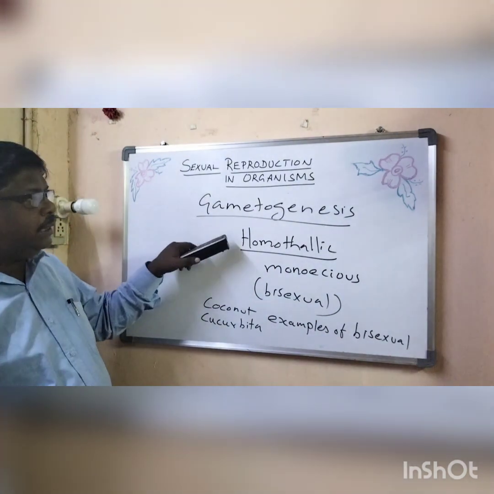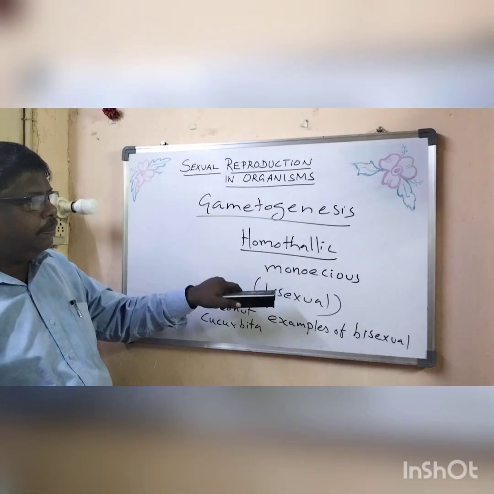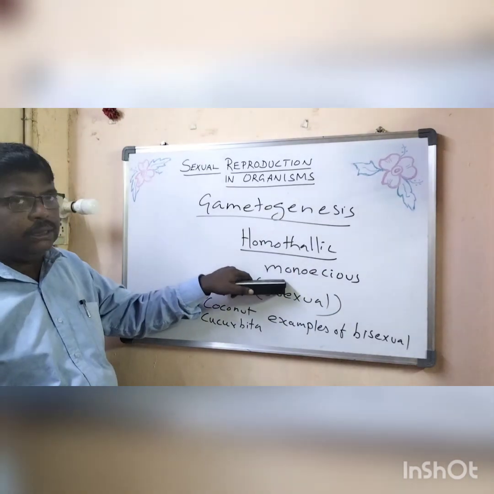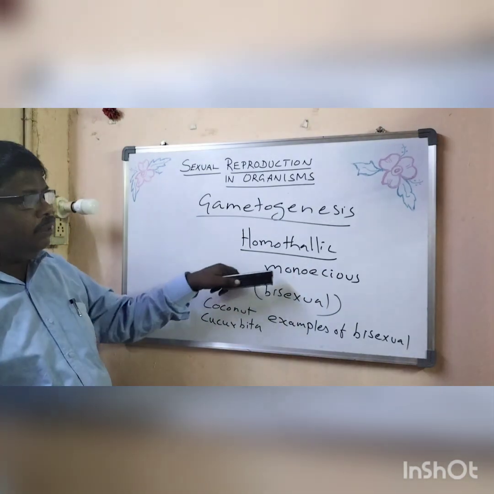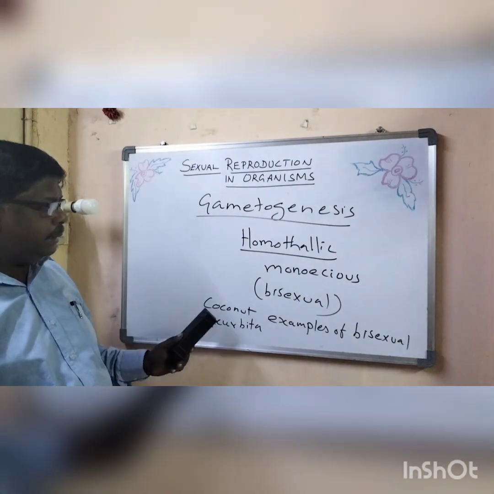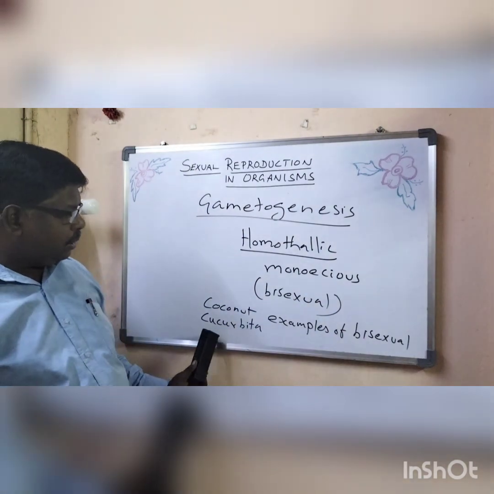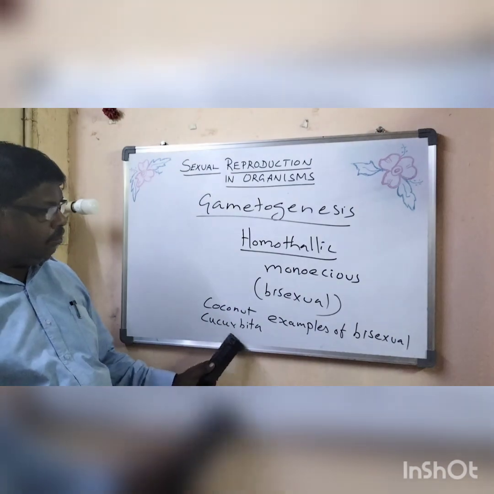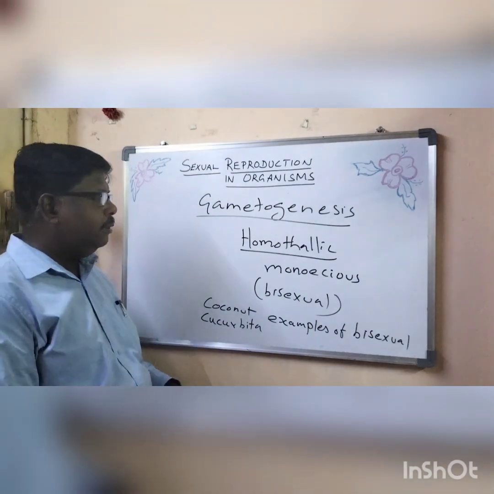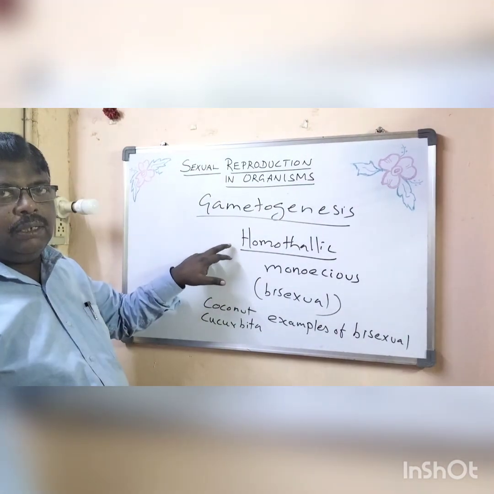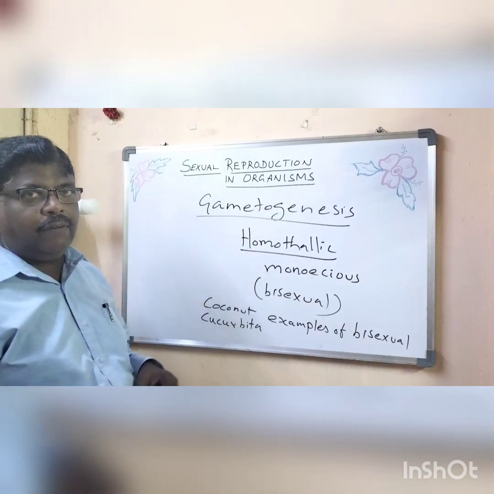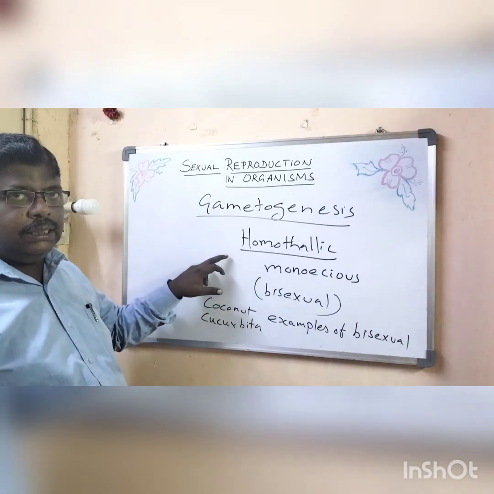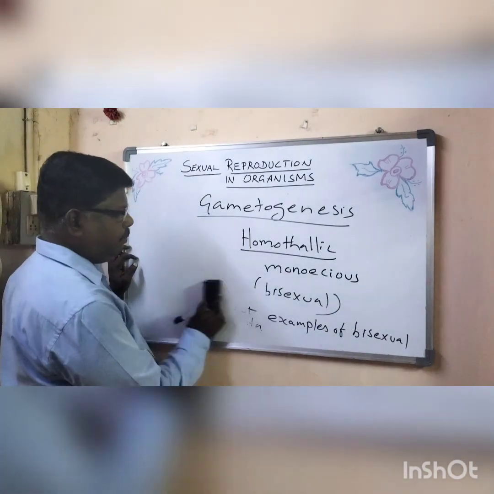So homothallic, the same thallus, both sex organs are present. Monoecious, again, mono means single. In a single plant or single organism, both the sex organs are present. Examples for bisexual organisms are coconut and cucurbita. However, in all primitive forms of plants like algae, fungi, and bryophytes, you can see this kind of bisexual condition.